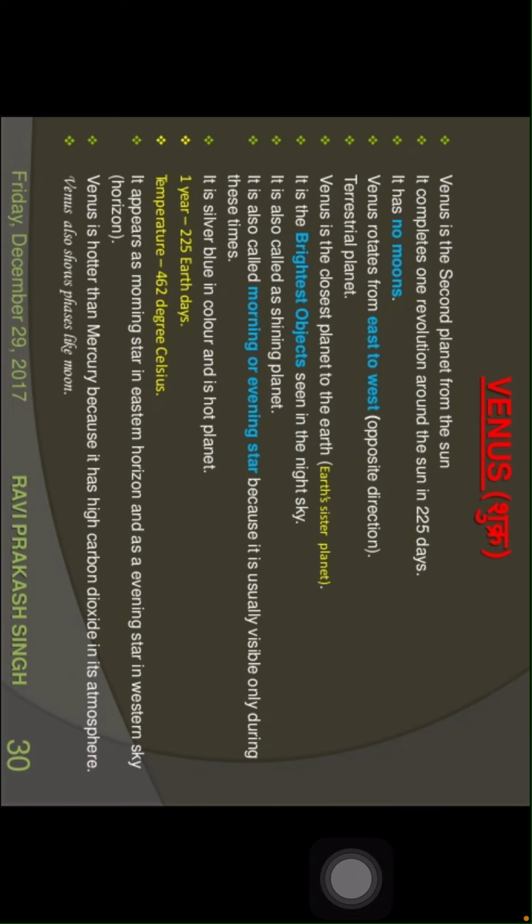It is also called the morning and evening star because it is usually visible only during these times. It is silver blue in color and is a hot planet. In 1 year, 225 Earth days. Temperature 46 degrees Celsius. It appears as a morning star in the eastern sky and an evening star in the western sky. Venus is hotter than Mercury because it has high carbon dioxide in its atmosphere.